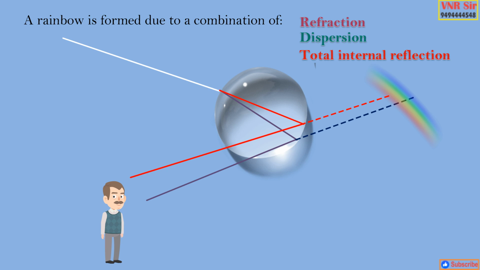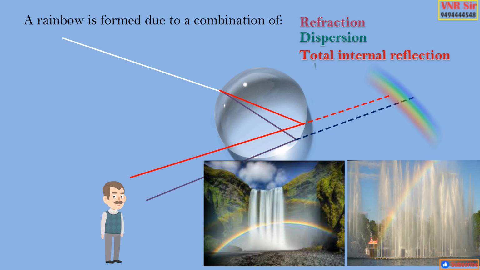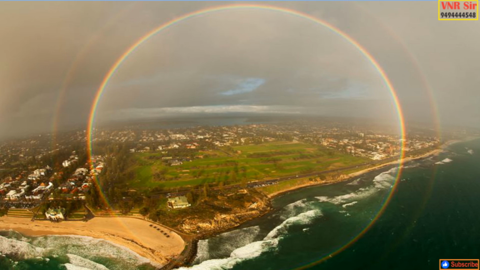You can see a rainbow on a sunny day when you look at the sky through a waterfall or through a water fountain with the sun behind you. While on the ground we see only a part of the rainbow. This is because the earth cuts off a portion of the rainbow circle. But when the rainbow is viewed from an aeroplane, then we see it as a complete circle.